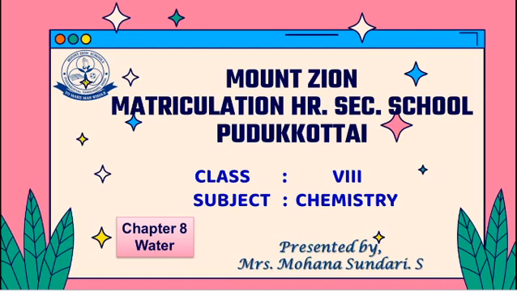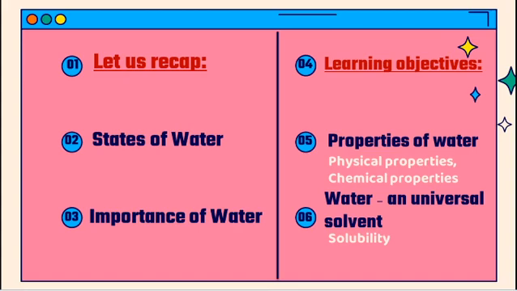In this video we are going to discuss chapter 8, water. In the previous video we already discussed the states of water and the importance of water. There are three states of water: solid, liquid and gaseous. For the solid state it is ice, for the liquid state it is water, and for the gaseous state it is water vapor. And then the importance and uses of water we already discussed.